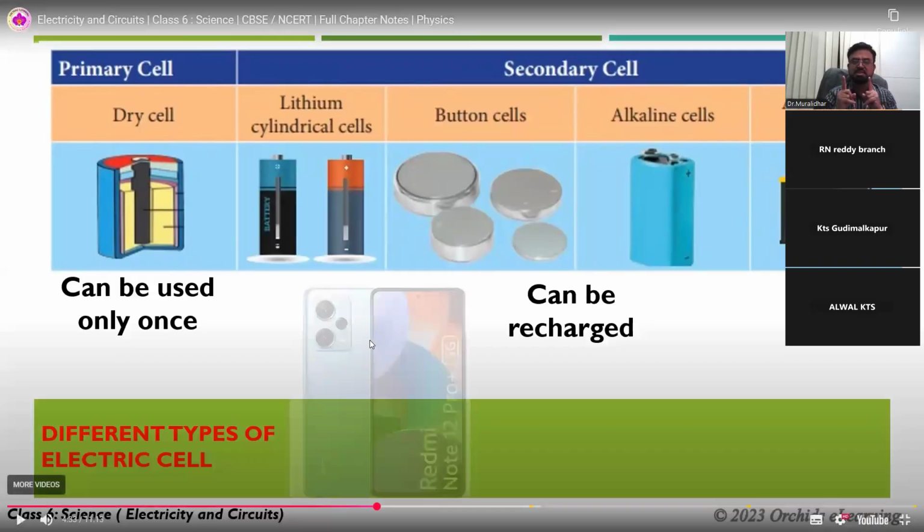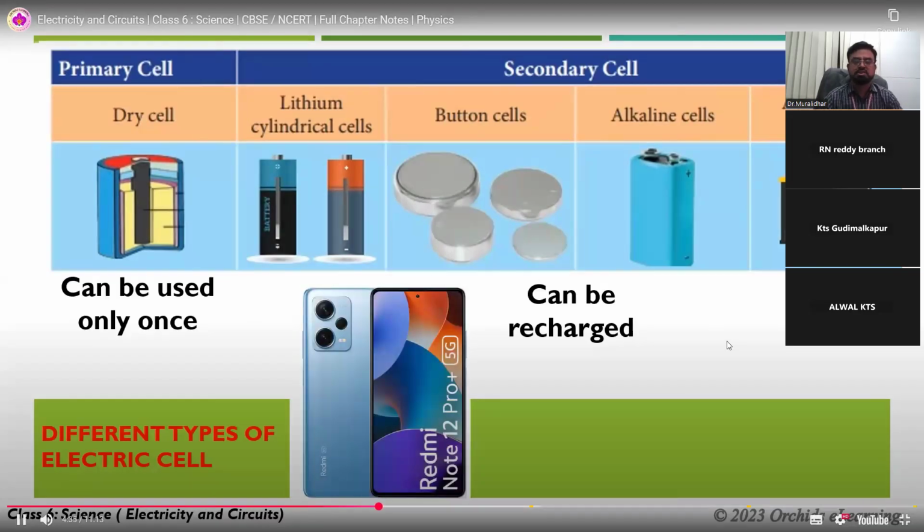See, there are two types of cells: primary and secondary. A primary cell is one which can be used only one time. It may be 1 week, 10 days, 15 days, no matter. Once they stop working, we have to throw it out. Whereas secondary cells are rechargeable cells. We can recharge them and use them again and again, like lithium cylindrical cells, and so many others.